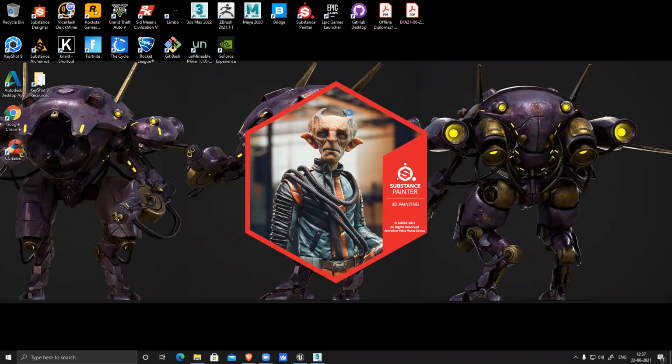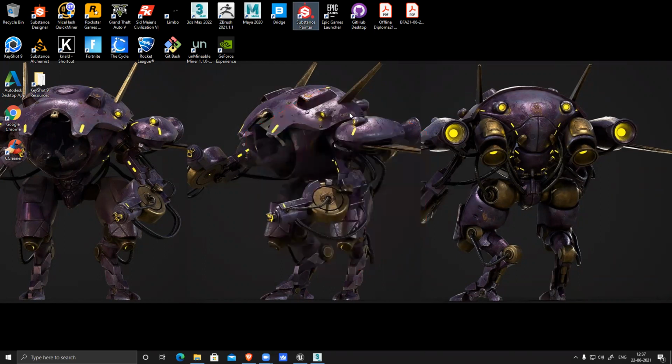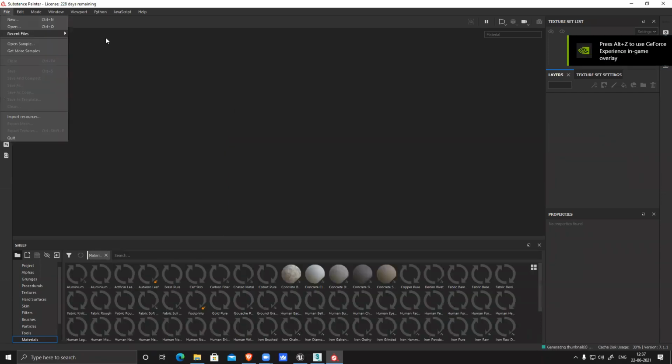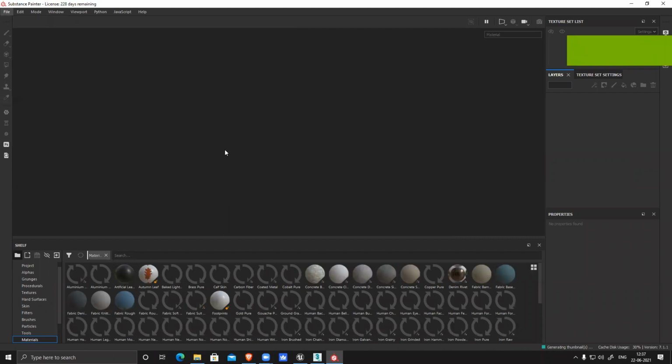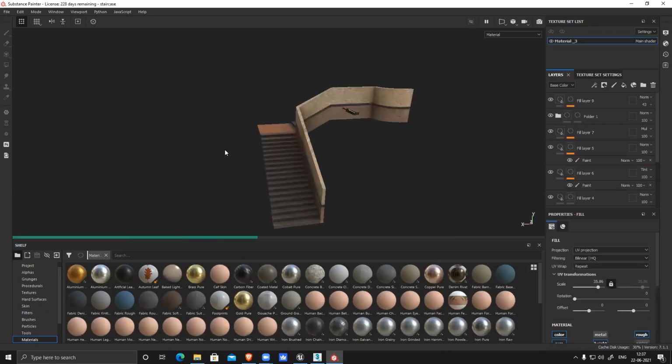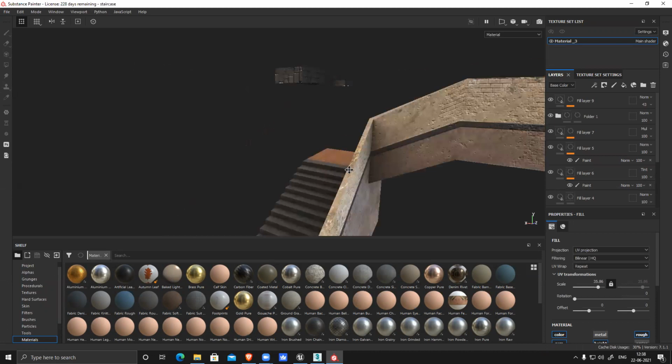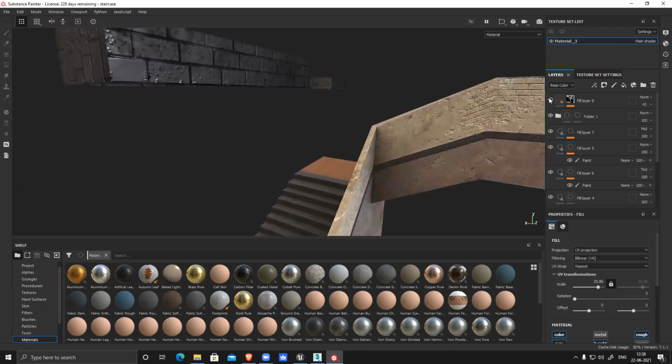So I saw that brick texture I have applied, it applied on the lights also. So I have to remove that from the lights. Let it open. So zoom in, you can see that brick is applied here also.